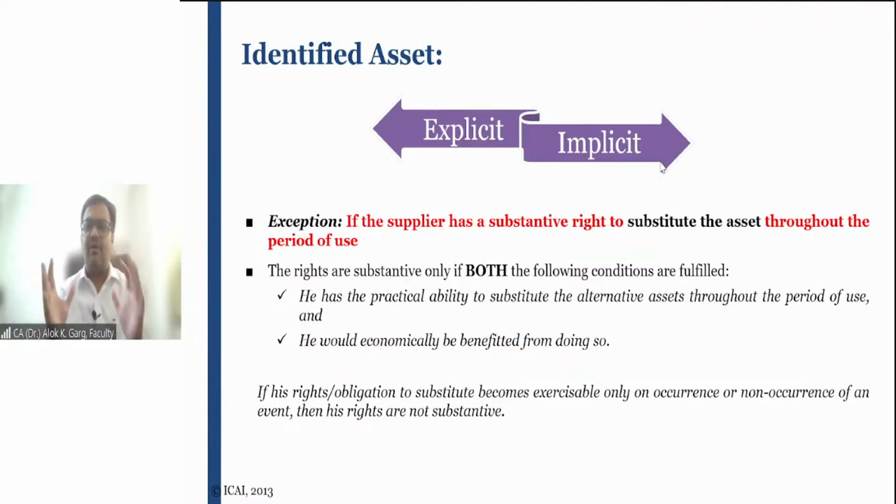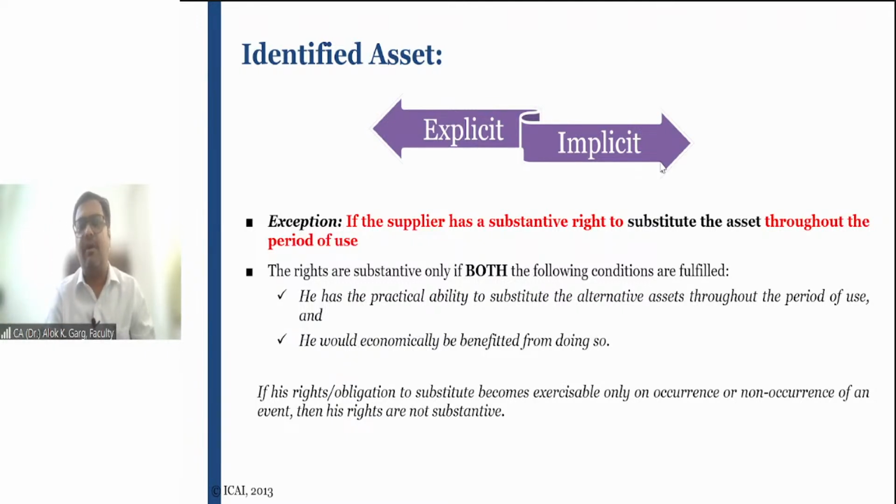So the address of the property, where it is situated, the flat number, the floor number, society, pin code, sector, everything is clearly mentioned in the contract.